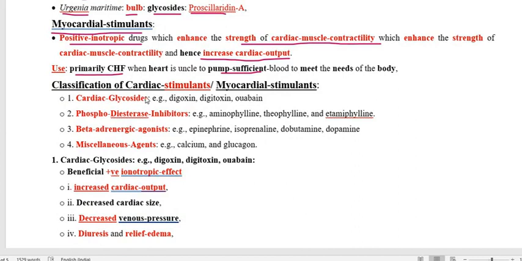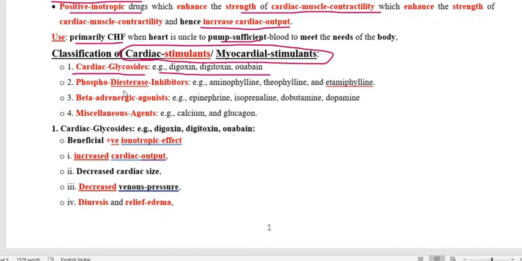Now we have to classify the cardiac or myocardial stimulants. Under the classification, the first group is cardiac glycosides, and the examples, as we already mentioned, are digitoxin, digoxin and ouabain.